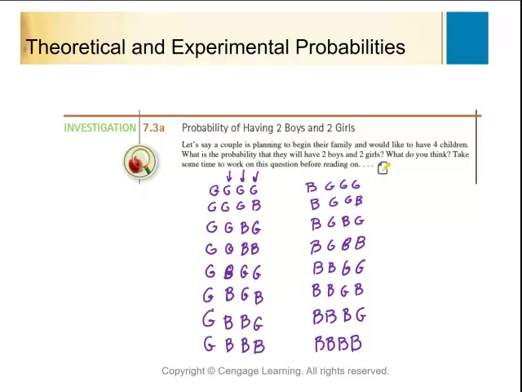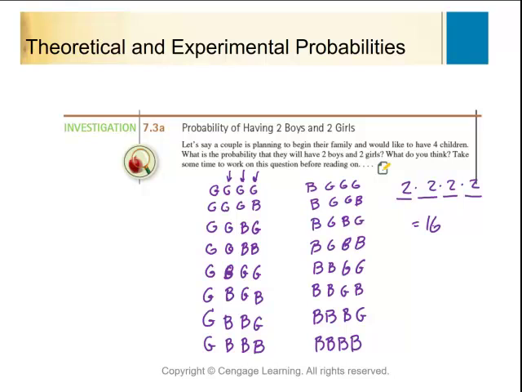How you can count that up is you could say that there were 2 possibilities for the first child, 2 possibilities for the second child, 2 possibilities there, and 2 times 2 times 2 times 2 is 16. So there's 16 possible outcomes. That's the way to calculate that, or we can do our list like I just did.